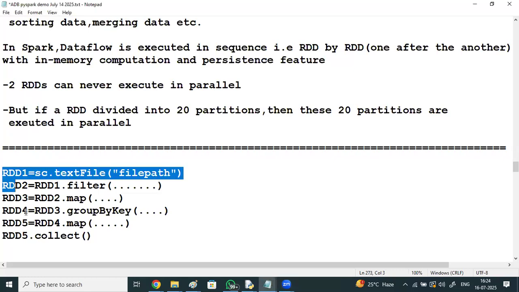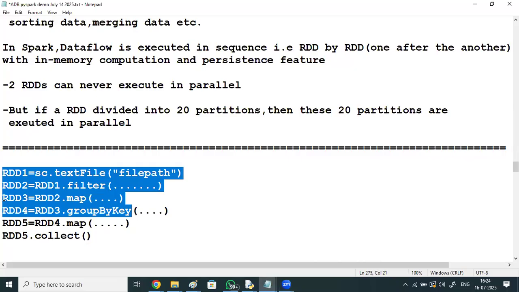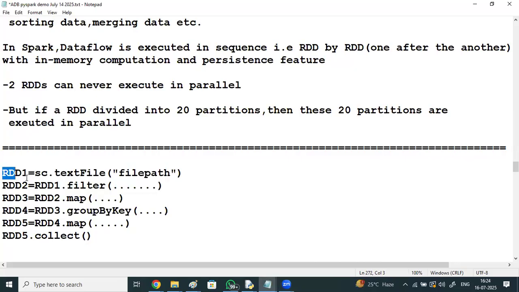Where are all these 5 RDDs loaded? Already one RDD size is too large, too big. To accommodate even a single RDD, you need huge RAM capacity. Loading 5 RDDs into the RAM at a time would be very complex. This RDD1 cannot be stored in the RAM of a single system.